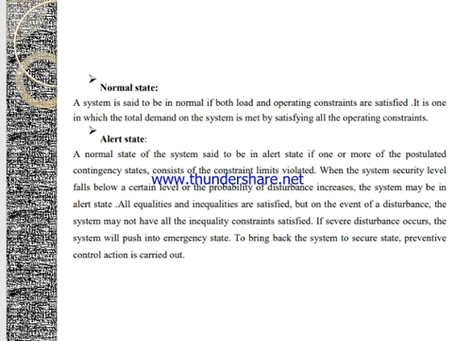The normal state is one where a system is said to be normal if both the load and operating constraints are being satisfied. It is one in which the load demand, the total demand on the system, is met by satisfying all the operating constraints.